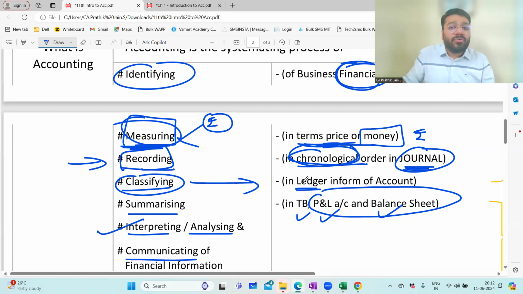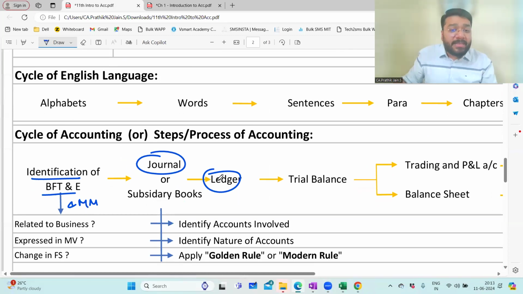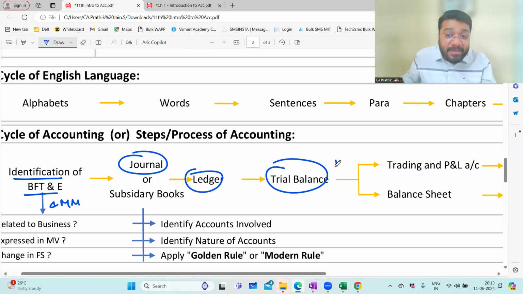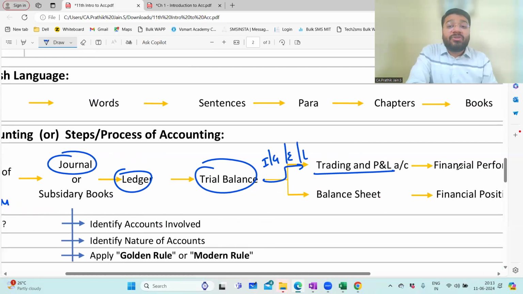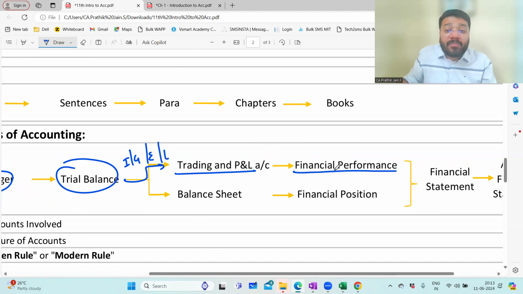And from the ledger, what do we do? We shift it to the trial balance. There's a purpose why we prepare the trial balance, which I'll explain in the trial balance chapter. From the ledger, you transfer everything to the trial balance. And from the trial balance, all the items which have the flavor of income, gain, expenses, and losses will be shifted to the trading and P&L account, to find out the financial performance of the business.